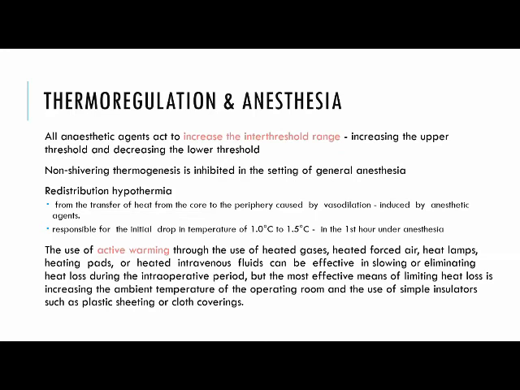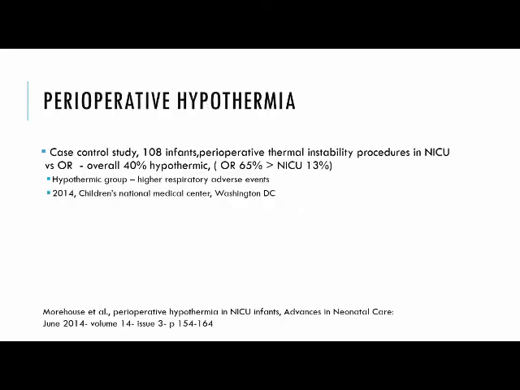So redistribution hypothermia occurs because of transfer of heat from core to periphery caused by vasodilation, which is induced by anesthetic agents, and it causes the initial drop of 1 to 1.5 degrees Celsius in the first hour under anesthesia.